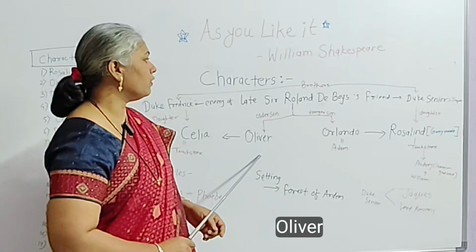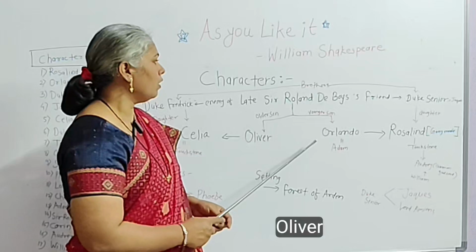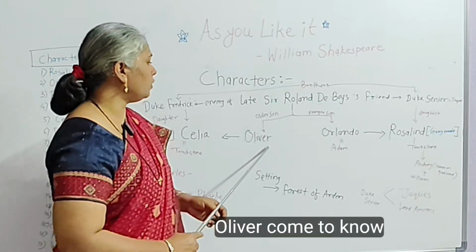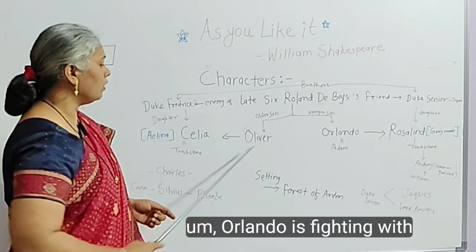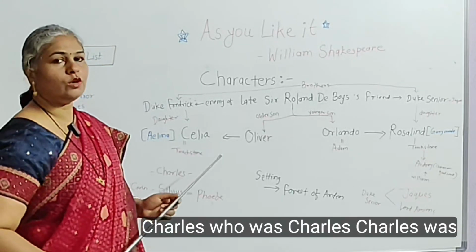Now, Oliver comes to know that Orlando is fighting with Charles. Who was Charles?